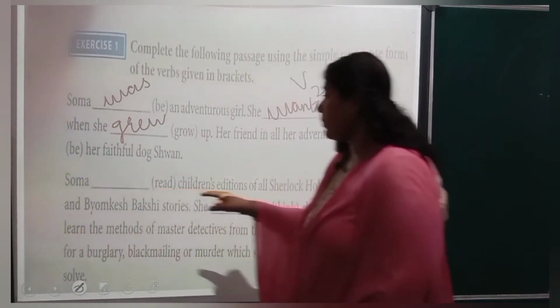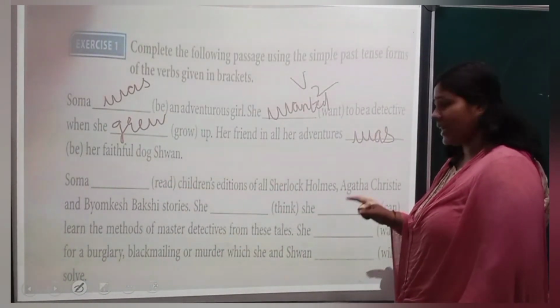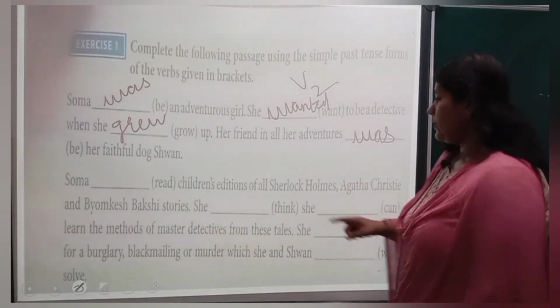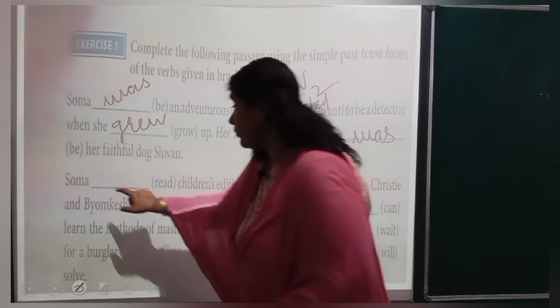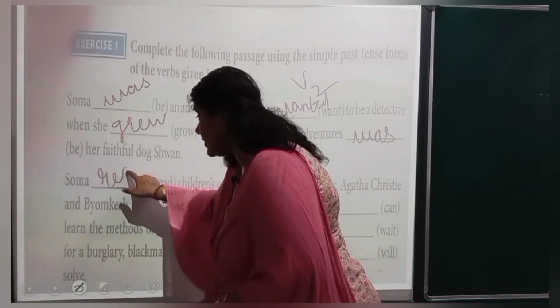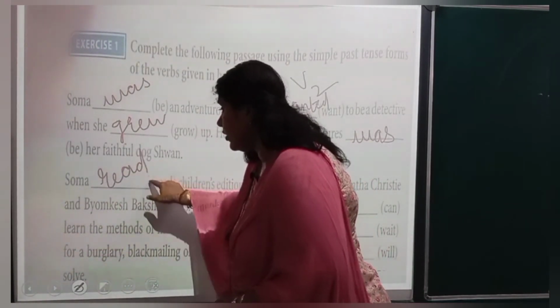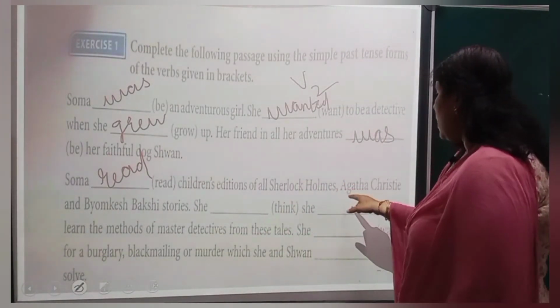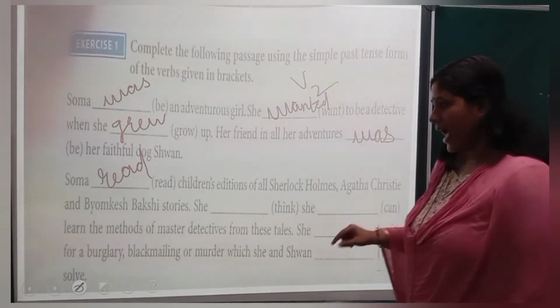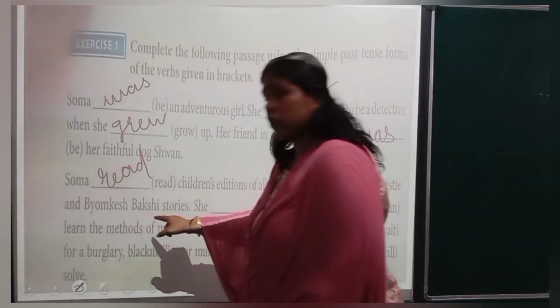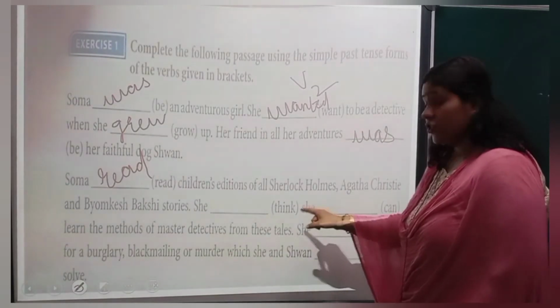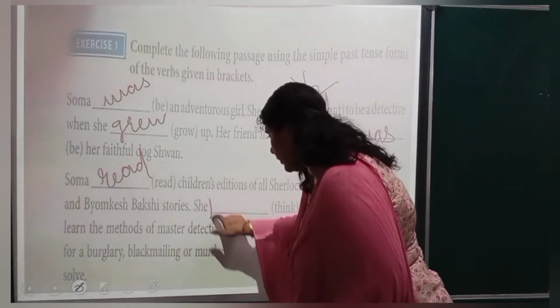Next, Soma read children's editions of all Sherlock Holmes, Agatha Christie and Byomkesh Bakshi stories. Read, we will write the same, but we will pronounce it as red. She thought.